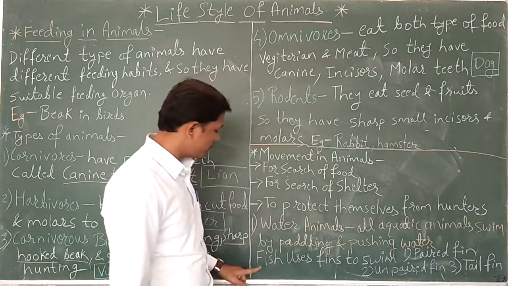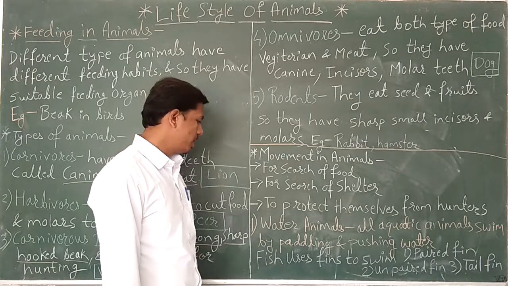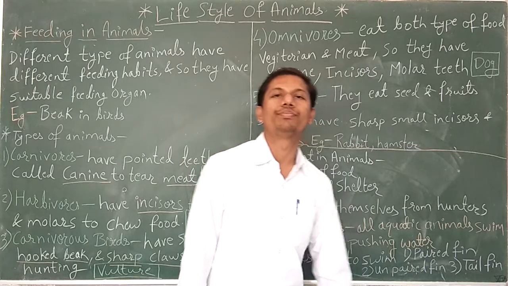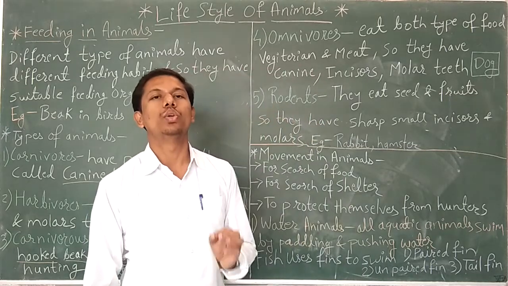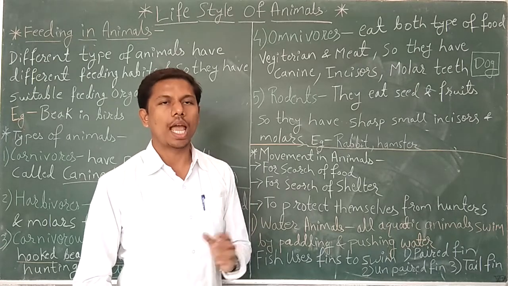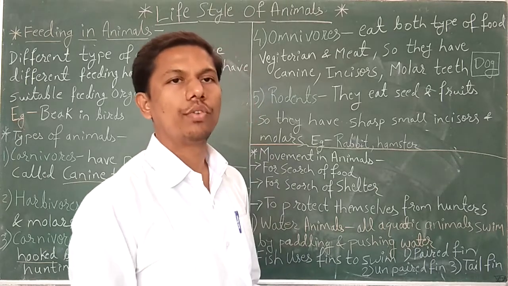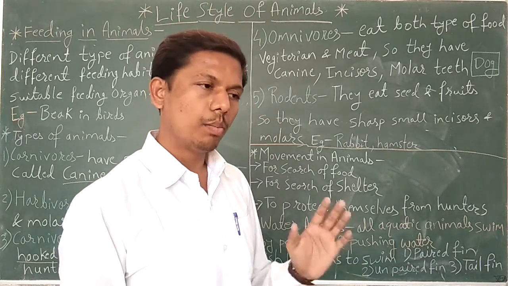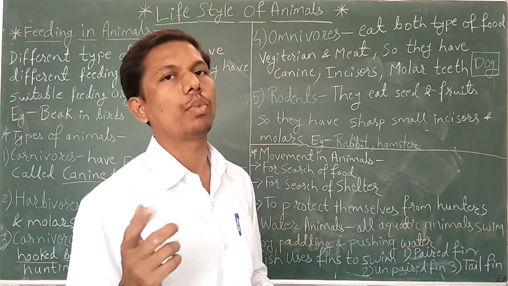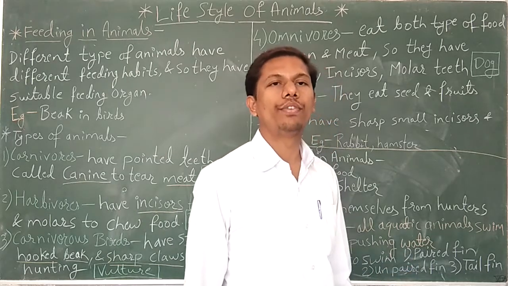So the first organism that we are going to consider is a fish. Fish use fins to swim in the water. Fish also have different types of fins, carrying out different functions and different movements in the water, so they need different types of fins. The first type of fin is paired fins.